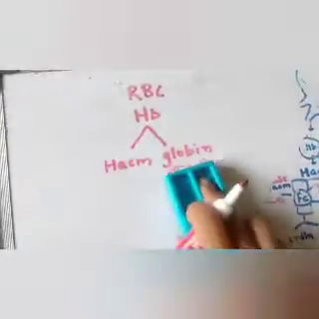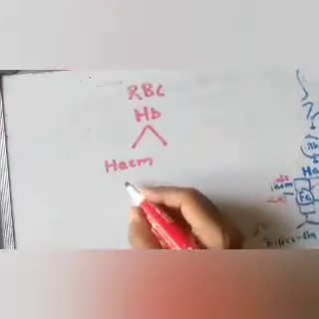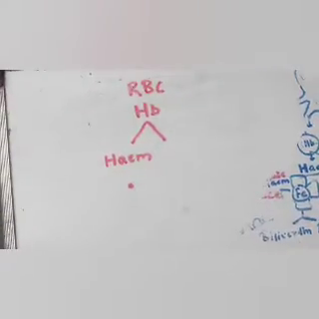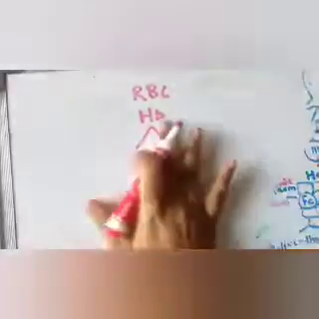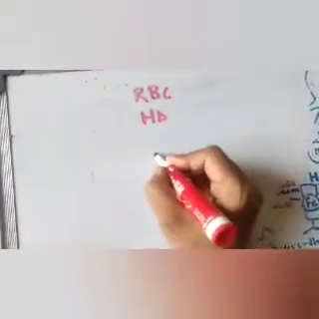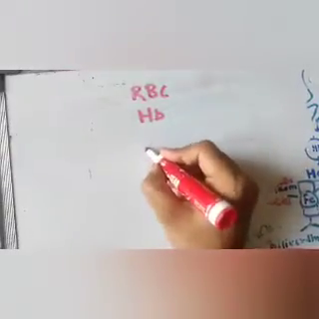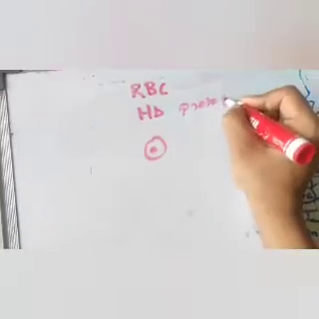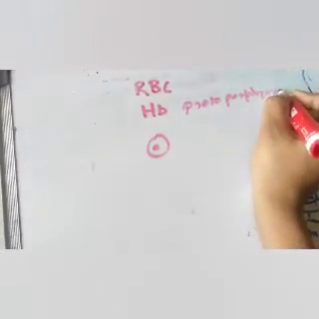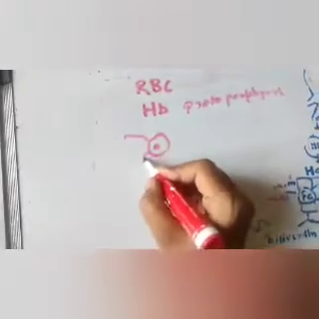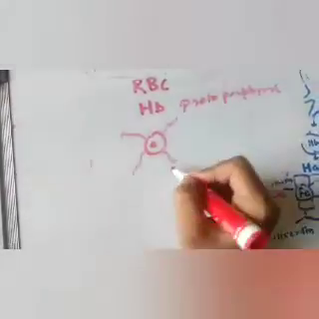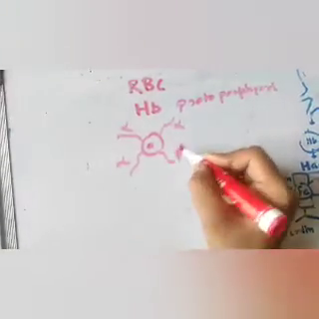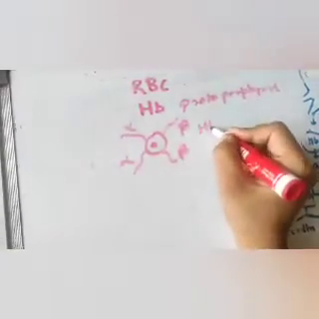Talking about heme, what is heme made up of? First of all, it is iron. The hemoglobin structure is this way: iron in between, then the protoporphyrin ring, and then the globin chains, 4 globin chains. If it is 2 alpha and 2 beta, then we call it hemoglobin A.